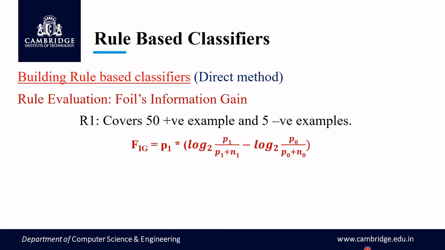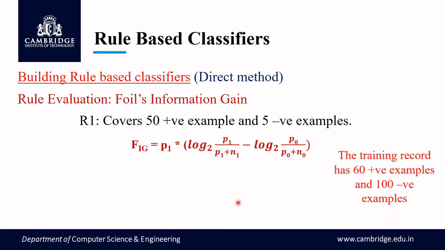What is the training record that we have? The training record says that it has 60 positive examples and 100 negative examples, correct? So with respect to this, what will be my P0? P0 will be 60, because P0 always indicates the number of positive examples covered. N0 will be 100, because it represents the number of negative examples covered.